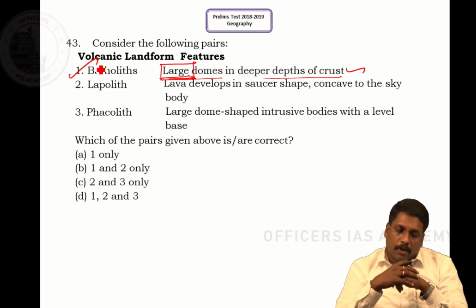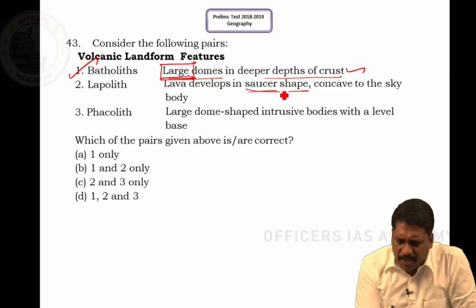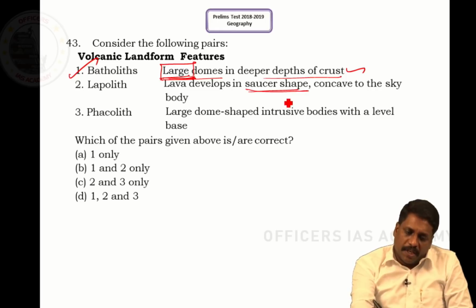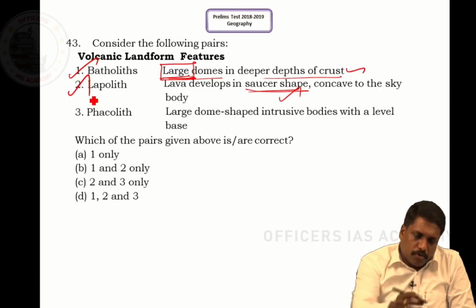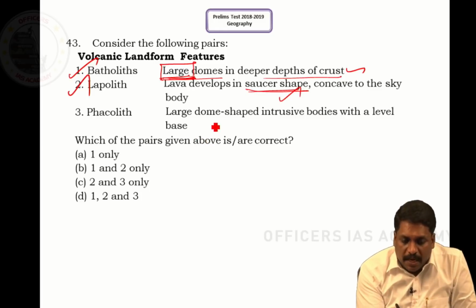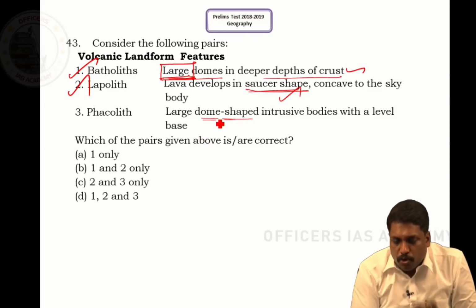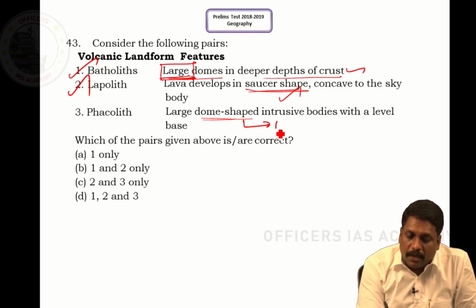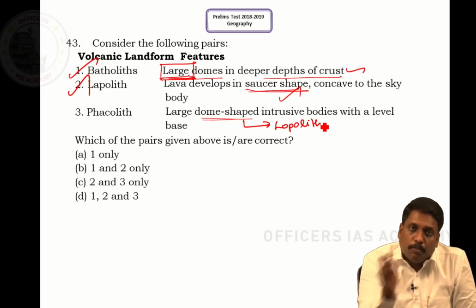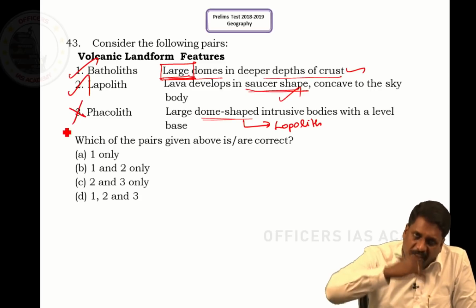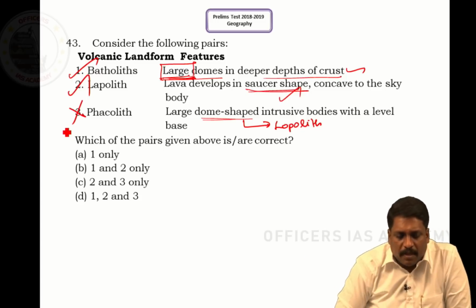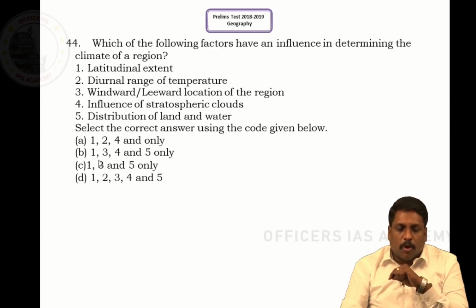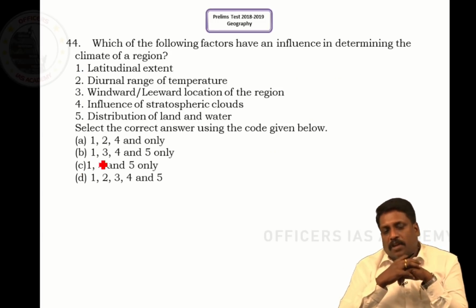Now comes lopolith. They say lava develops in a saucer shape. Yes, a kind of concave, saucer-shaped structure in the Earth's interior, you call a lopolith. So 2 is also right. Phacolith: they say it is a dome-shaped intrusive body at the level of the base. When I talk about dome shaped, it is not phacolith, rather it is lopolith that is dome shaped. Phacolith is a wavy pattern of magma. So what can be the correct answer? It is only 1 and 2. So the option is B.